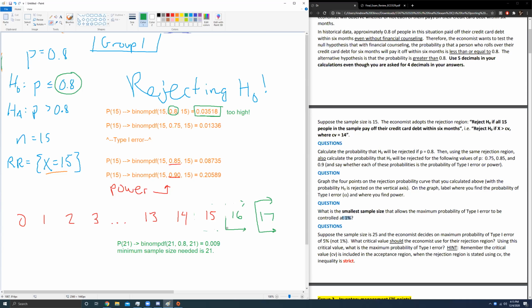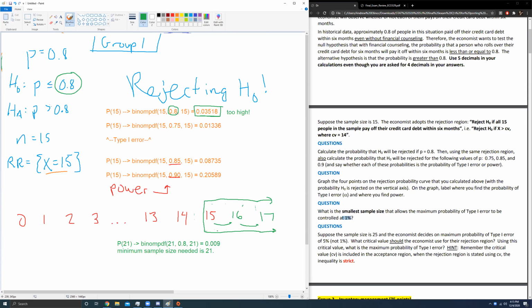And it would do that every single time. Otherwise, if you actually think about the alternative, what would happen if we didn't move it? Well, then our type 1 error probability would only get bigger, right? If we just continued making our sample size bigger, but we had these values still here, we'd be just picking up more and more area as we increase our sample size, right? So our rejection region has to move with the higher sample size.